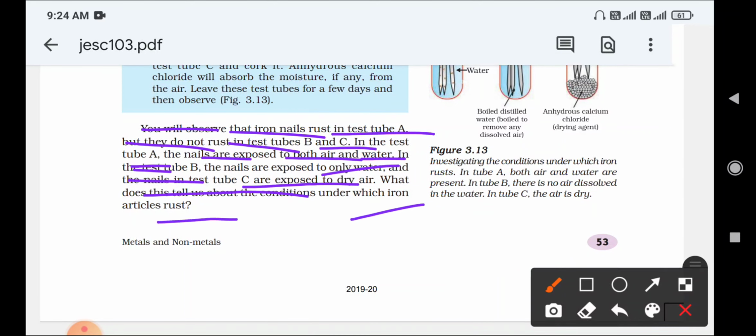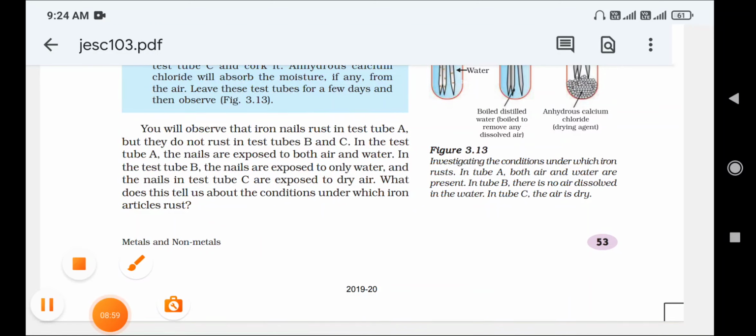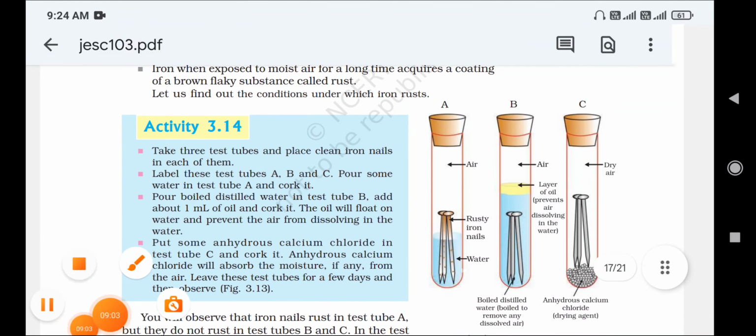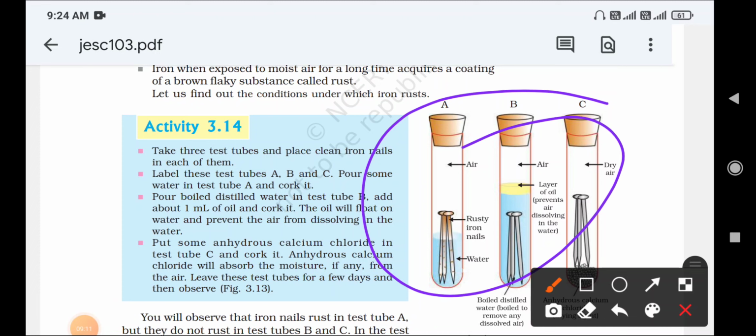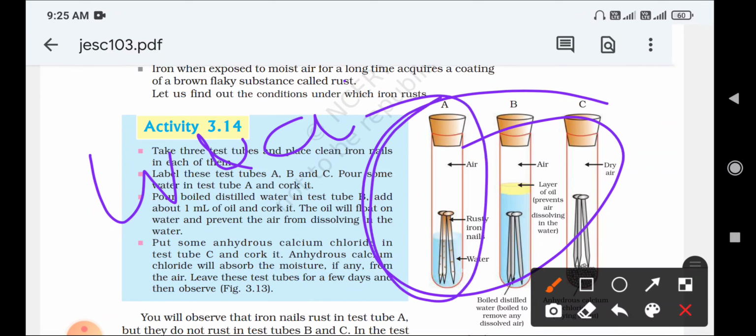We already explained how it gets rusted. We can say that iron rusts only in the presence of water, and as well as air; only at that time will the iron get rusted. In test tube A both are in contact with the iron nail, but in test tube B and test tube C there is no such contact of water and air with the iron nail.